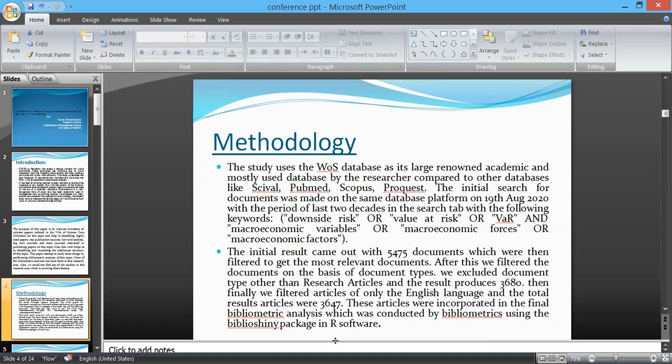Coming to the methodology part, this study uses the Web of Science database as it is a larger, academic, and the most used database by researchers compared to other databases like Scopus. The initial search for documents was made on the same platform using the keywords which are visible on the screen. The initial result came out to 5475 documents, which were then filtered to get the most relevant documents. We did filtration on the basis of document type and language. Finally, we got 3647 articles which were incorporated into the final bibliometric analysis. We conducted the bibliometric analysis using the Biblioshiny package in R software.